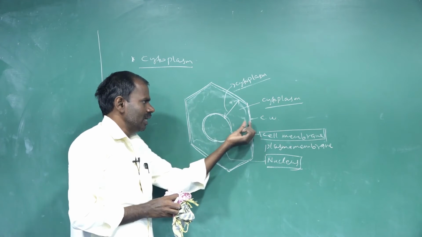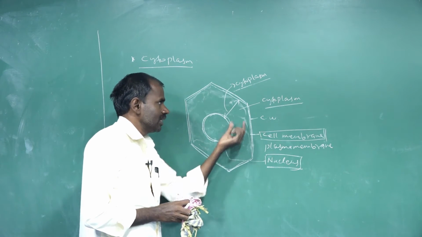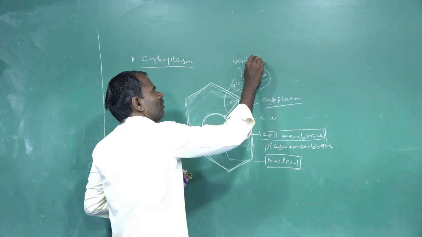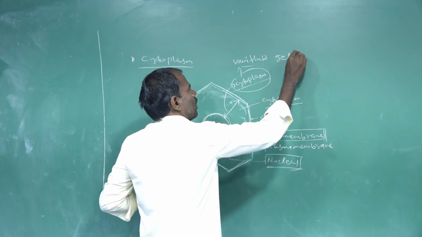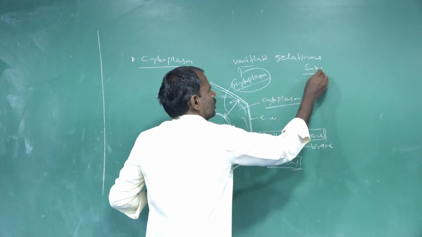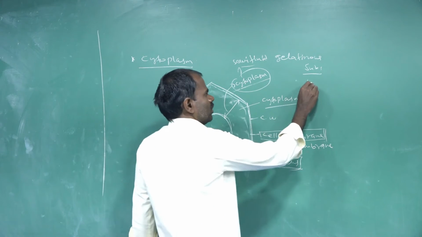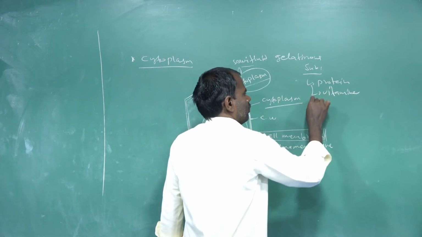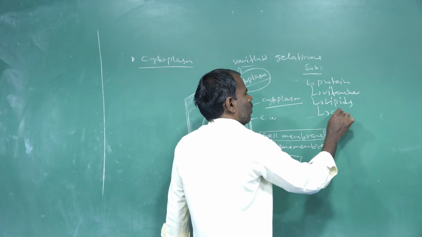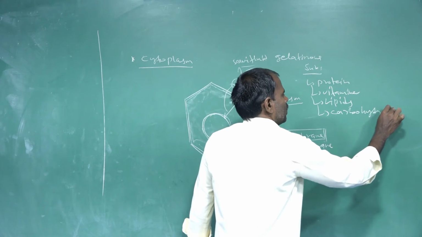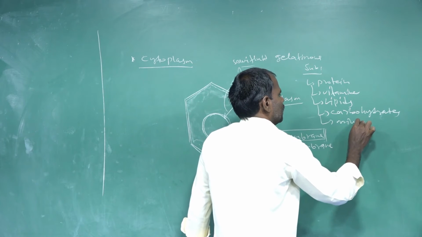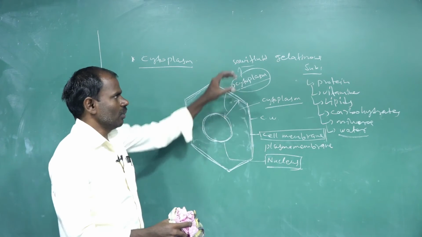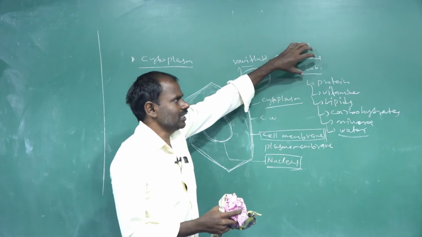This cytoplasm contains semi-fluid gelatinous substances like proteins, vitamins, lipids, carbohydrates and minerals. Water is also present.